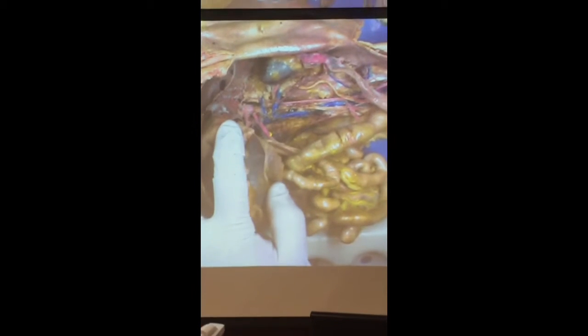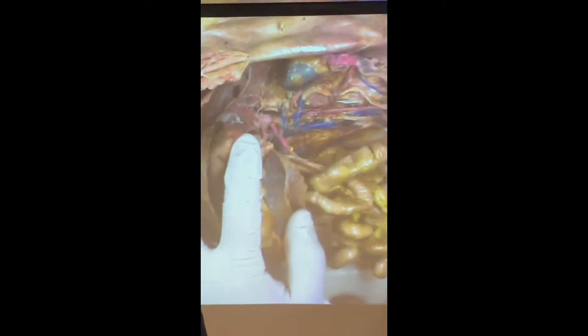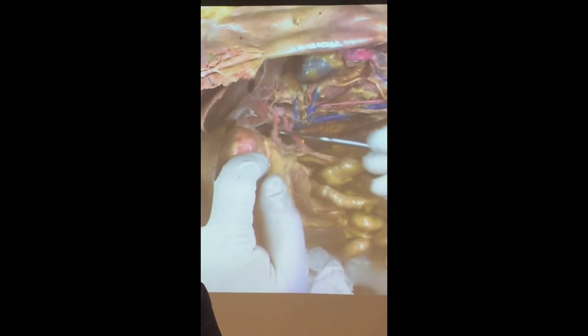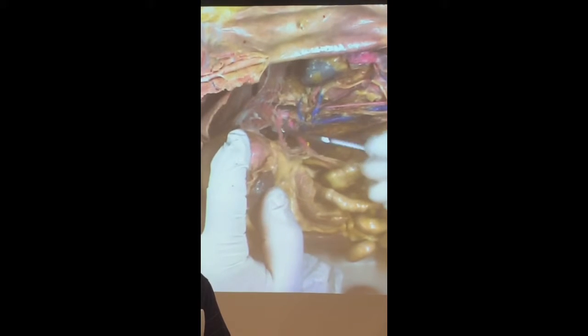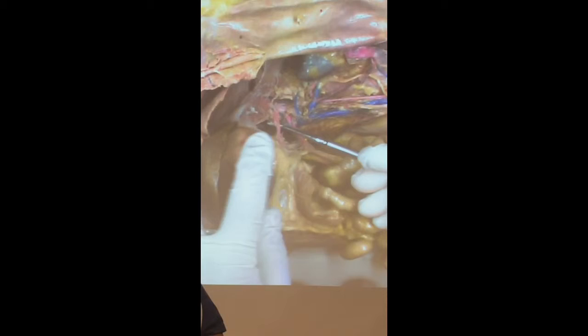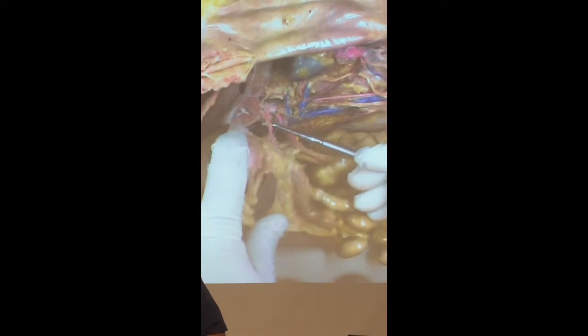All right. So if I'm pointing to this vessel here, what is this vessel going to supply next? What are the three major organs that are being supplied by this vessel? Stomach, spleen, and liver, right?